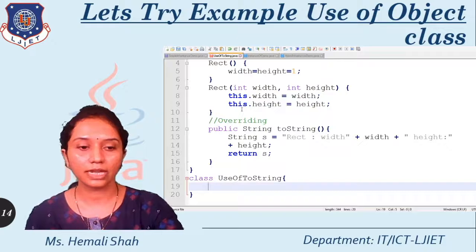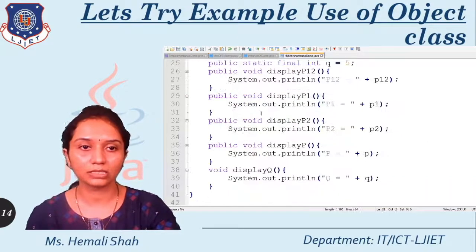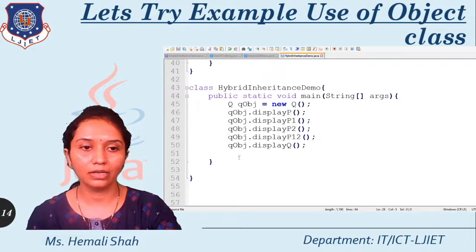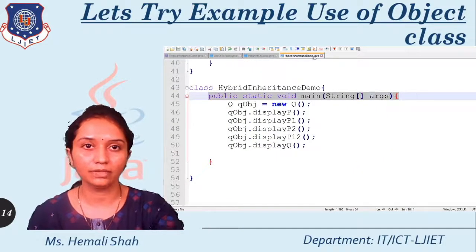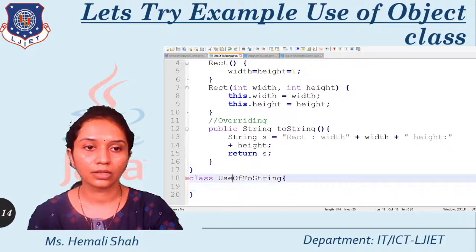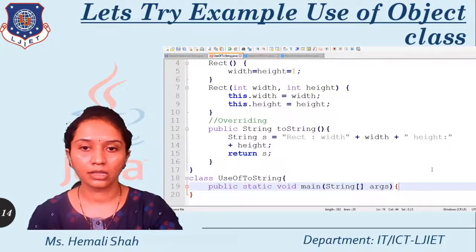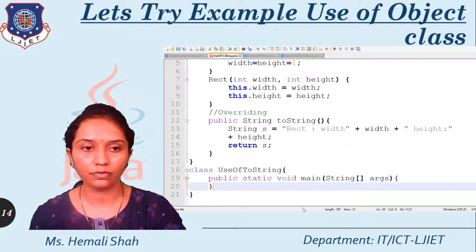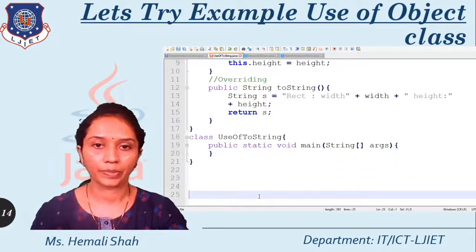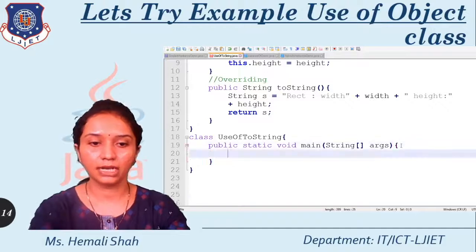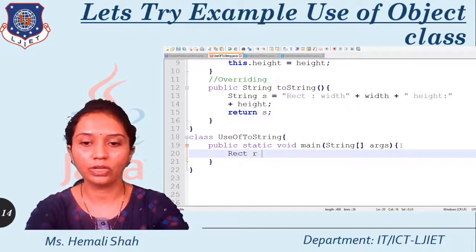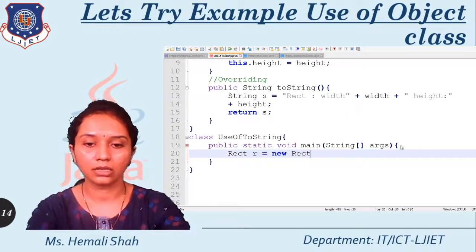Now just create the public static void main. I am taking the declaration from the available code, public static void main, and here just create the object of the Rect class like this. Rect is the class name. I am going to create object r with new Rect, right?